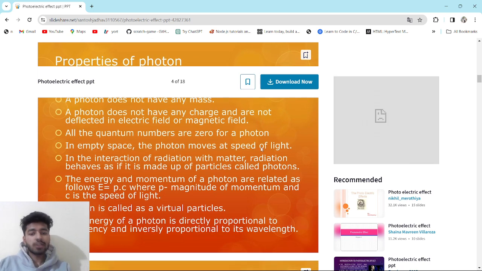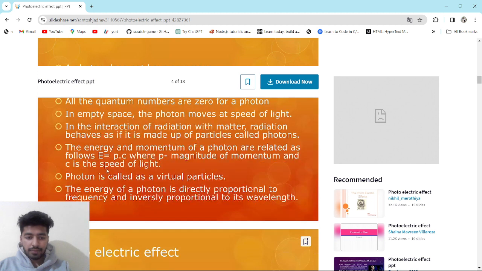Remember this important point. In the interaction of radiation with matter, radiation behaves as if made up of particles called photons. That is the definition of the photon, you can remember it. The energy and momentum of a photon are related as follows: E = pc. That is the formula relating energy and momentum of the photon, where p is the magnitude of momentum and c is the speed of light.